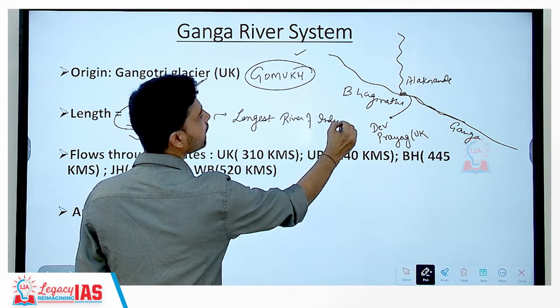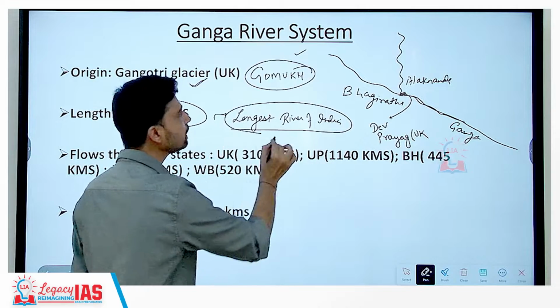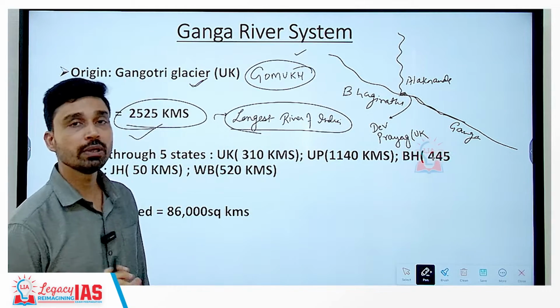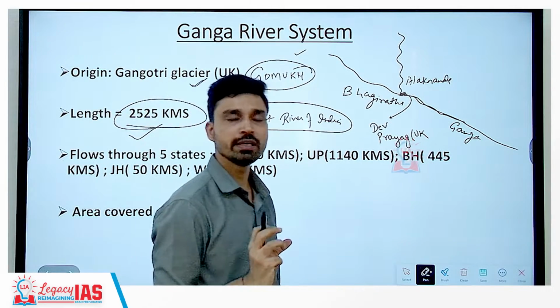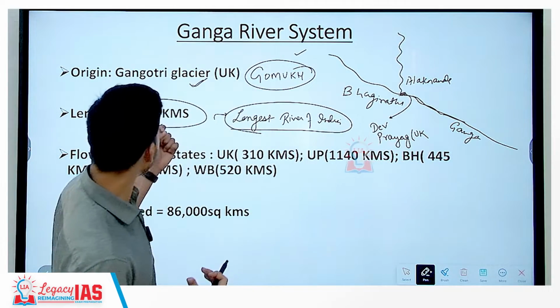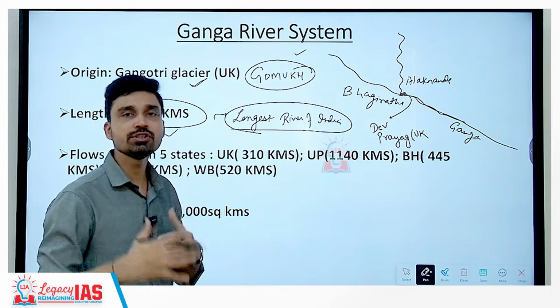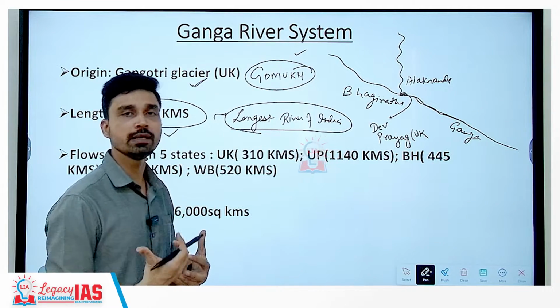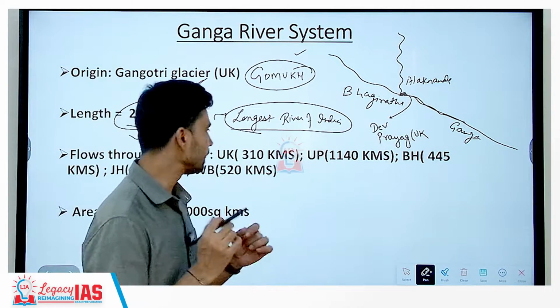Keep in mind, if you compare the length of Indus and Ganga, Indus is longer, but only 700 kilometers of Indus flows through India. So, if the question is asked which is the longest river of India, then it will be Ganga. But if the question is asked which is the longest out of the two, Ganga or Indus, then the answer will be the Indus River.